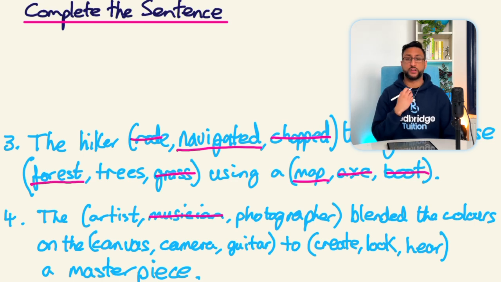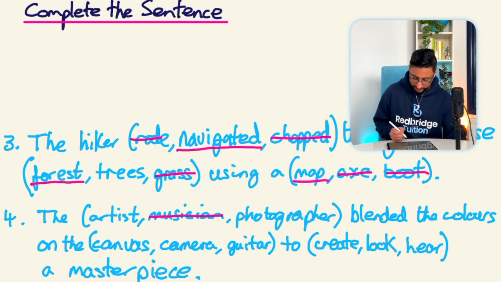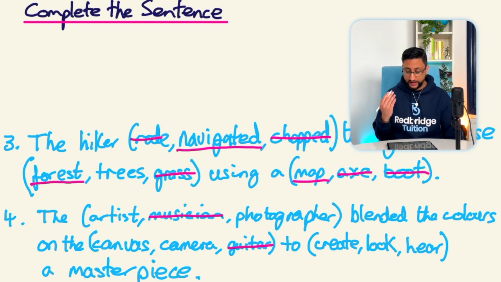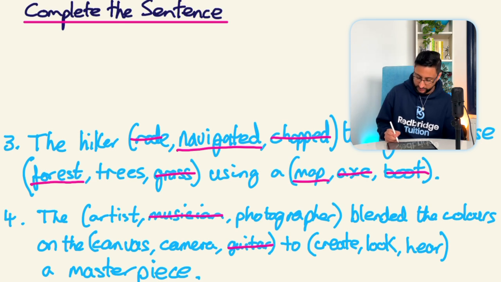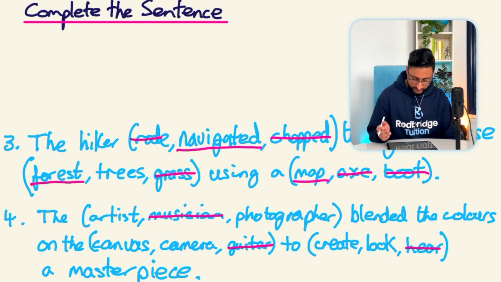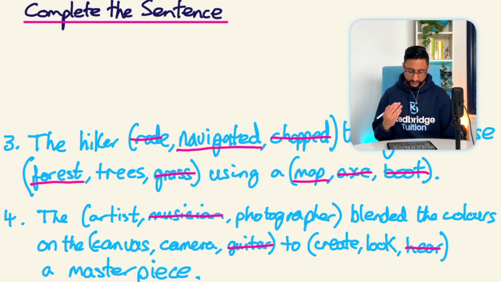And in the second set of brackets, that's also going to tell me that unless you're using a guitar as your paint board, you're probably not going to be blending colours with that. So we're going to get rid of that as well. And again, the third set of brackets, blending colours is a fixed part of the sentence. Therefore, hearing something is going to be out of the question in this particular sentence. So we're now down to an artist or a photographer blending colours on a canvas or a camera.